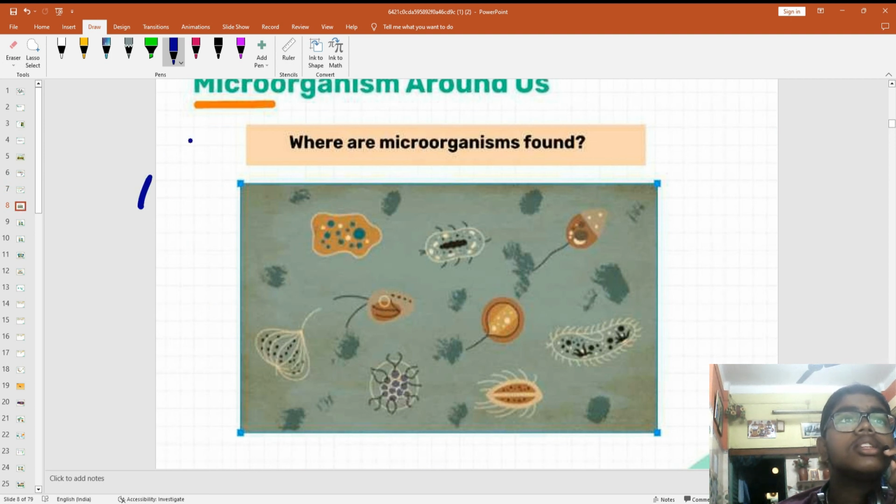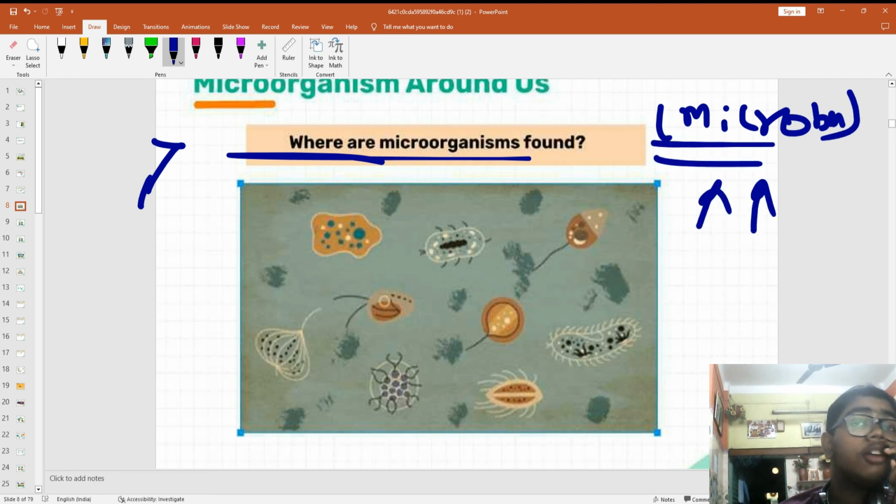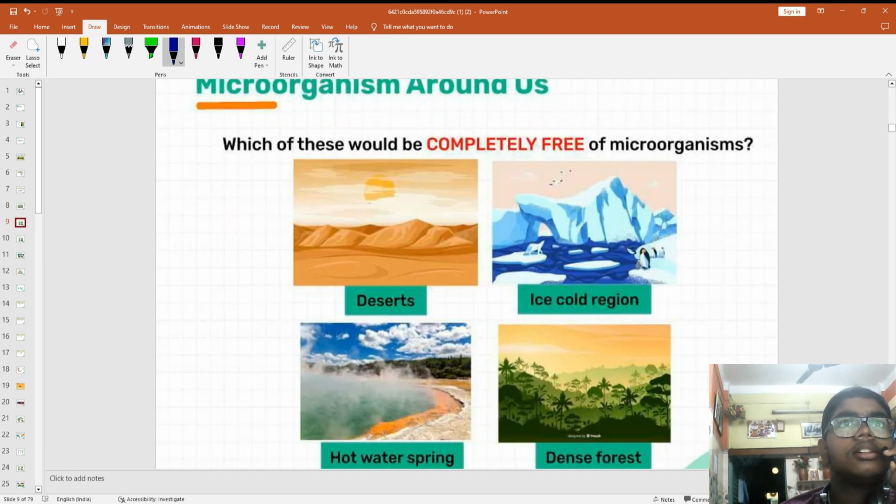So now your question is, where are the microorganisms? These are also known as microbes. So for specialty, if you want to increase your knowledge, you can use microbes also. It sounds really good when you use microbes instead of saying such a big word as microorganism, right? So where are they present? Where are the microorganisms present?